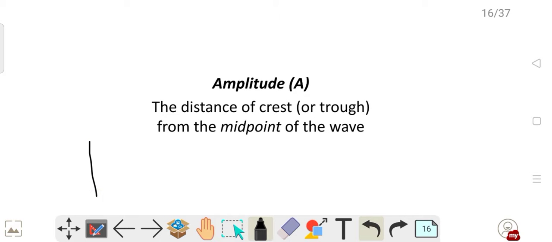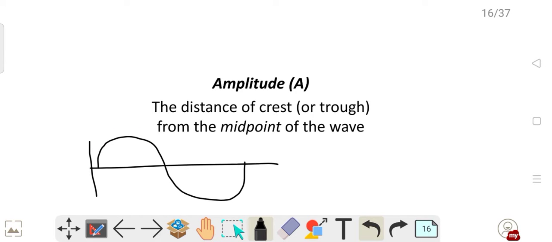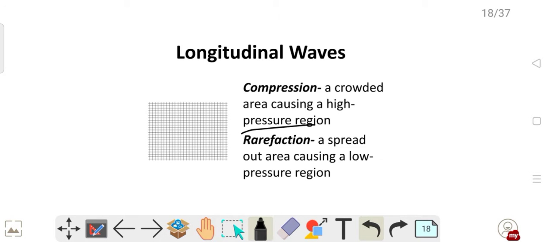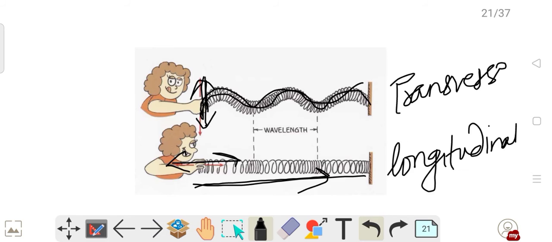That means if this is the wave, so the distance of the crest from this is actually the midline of the wave. So distance of the crest from the midpoint of the wave or midline of the wave, this is my amplitude, or distance of the trough, this is my amplitude. Okay, got my point? Now crest, trough, amplitude, wavelength is clear.